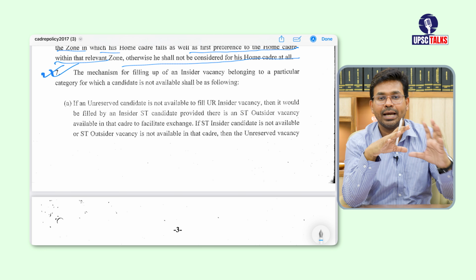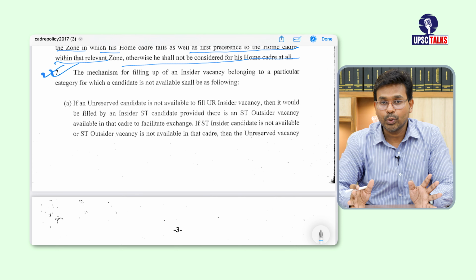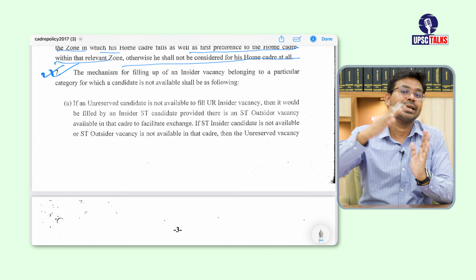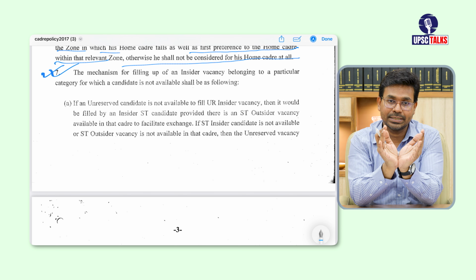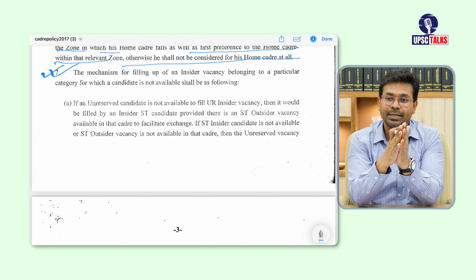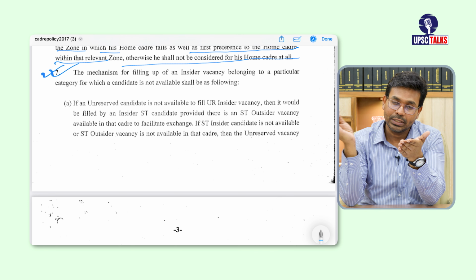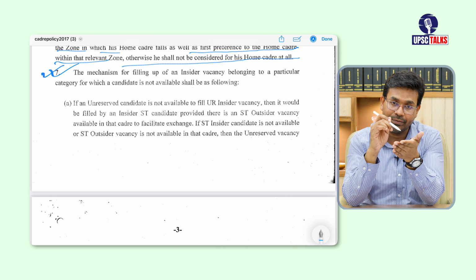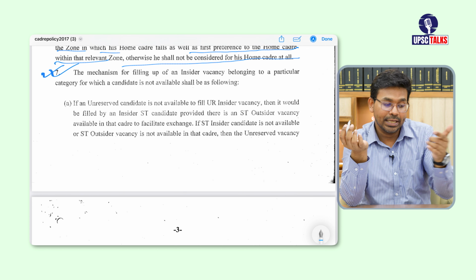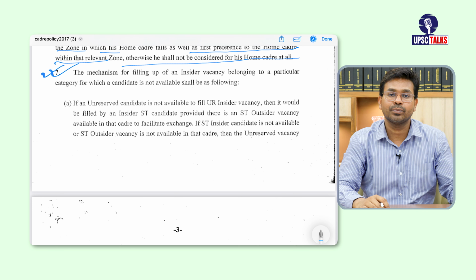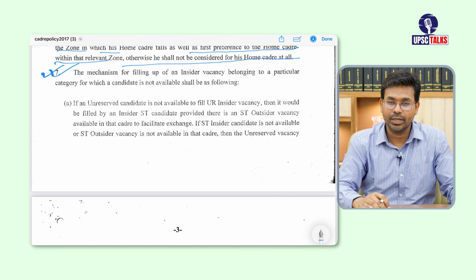I told about this in the beginning of this video, that cadre controlling authorities decide insider and outsider vacancies, right? So first of all, they will fill the insider vacancy. Let's consider that for IAS there are a few vacancies, so they will try to fill that insider vacancy. If a vacancy is there but a candidate is not there, they are going to follow some mechanism to fill that vacancy, and what is that mechanism? It is mentioned here.